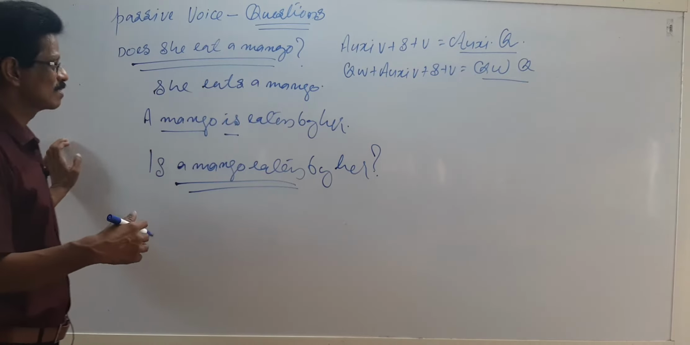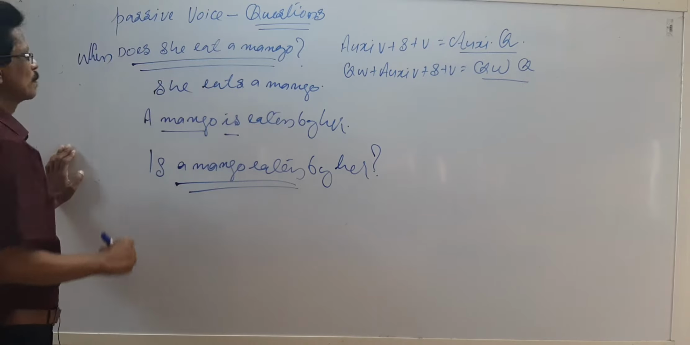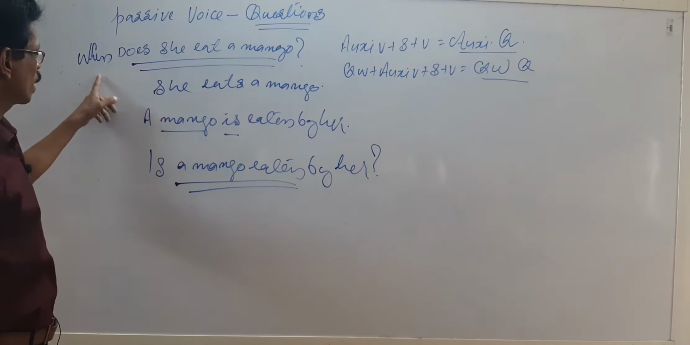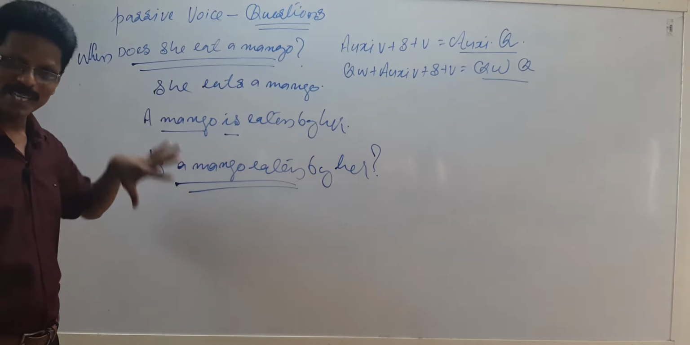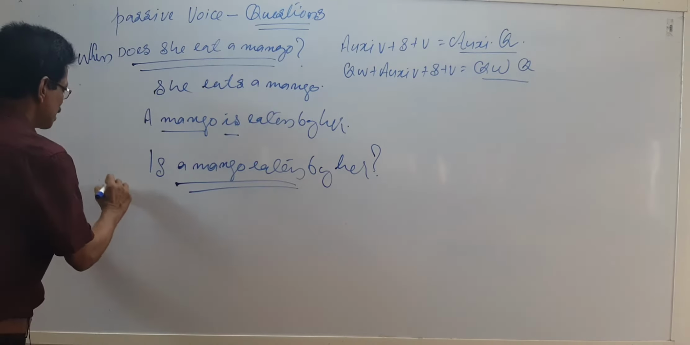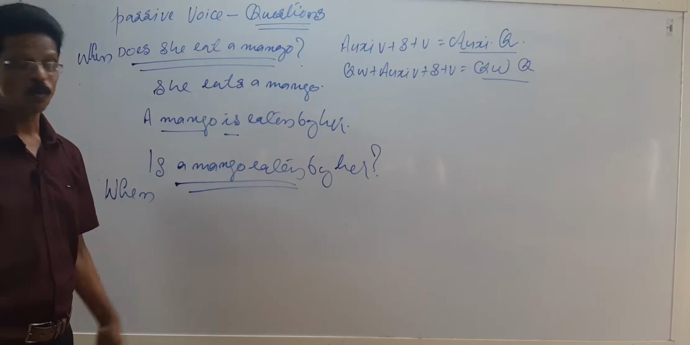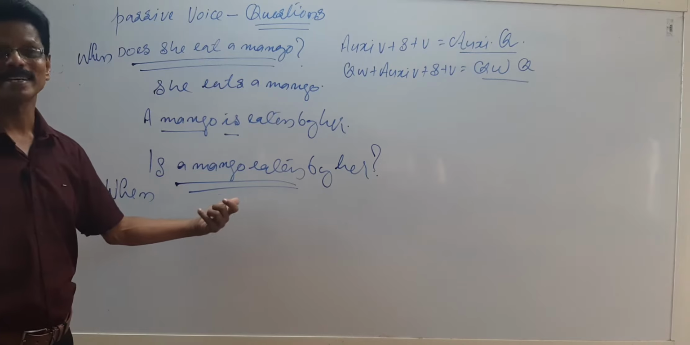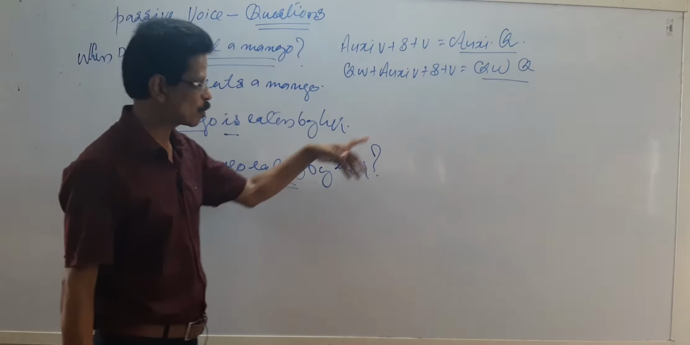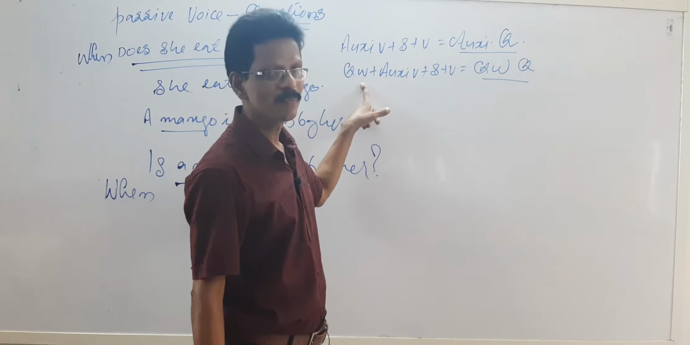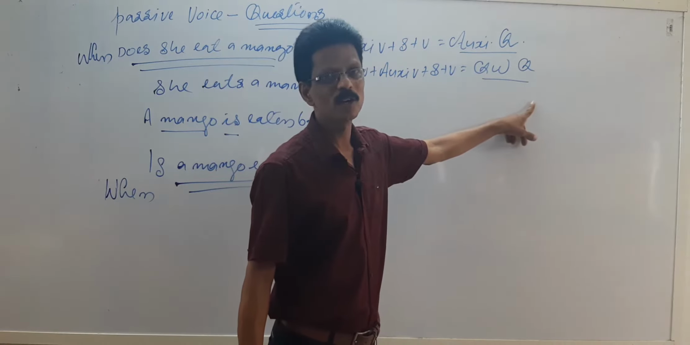Suppose the same sentence is a question word question: when does she eat a mango? Everything is the same, and the answer would be: when is a mango eaten by her? The remaining words are the same. That is the difference between question word questions and auxiliary questions. Remember once again: question word plus auxiliary verb plus subject plus verb is equal to question word question.